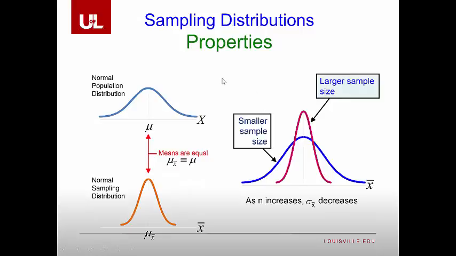So here are some properties of the sampling distribution. For normal population distributions, if the x is normal, x bar must be normal as well. It also has a smaller standard deviation, which means it's closer to the center. As the sample size grows, this becomes tighter and tighter, meaning we get closer and closer around mu. And as the sample size becomes smaller, the standard deviation grows, or the standard error in this case, so the distribution becomes wider and wider.